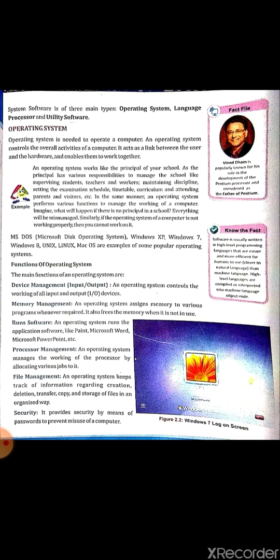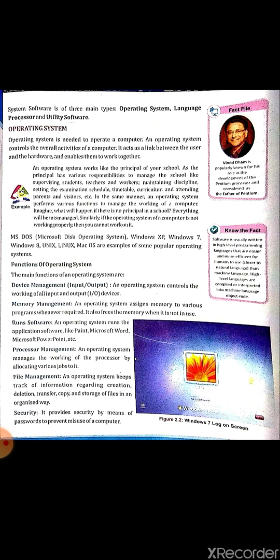The principal has various responsibilities to manage the school, like supervising students, teachers, and workers, maintaining discipline, setting the examination schedule, timetable, curriculum, and attending parents and visitor, etc. In the same manner, an operating system performs various functions to manage the working of a computer.